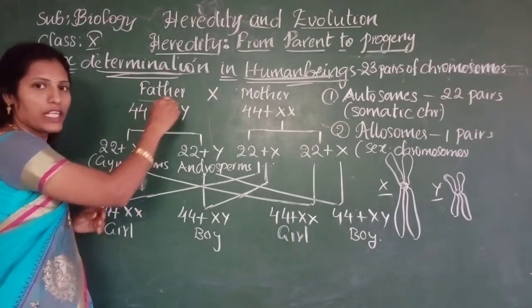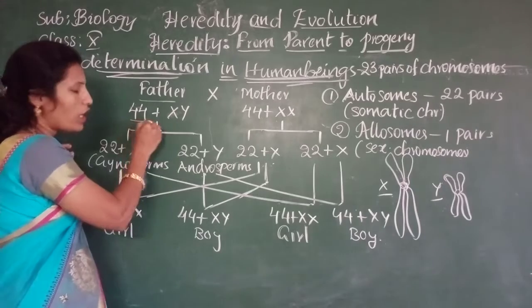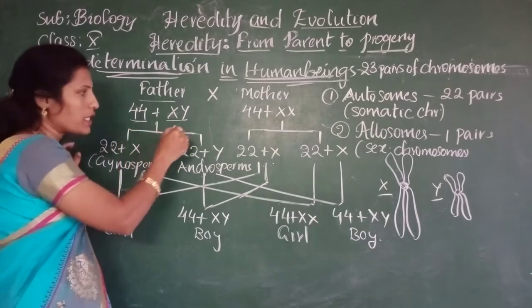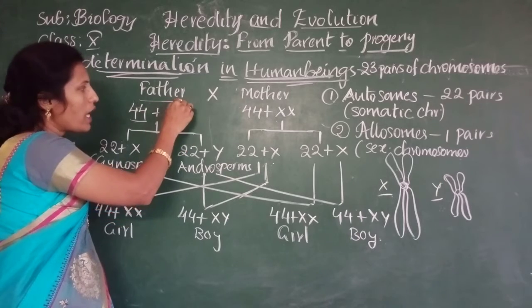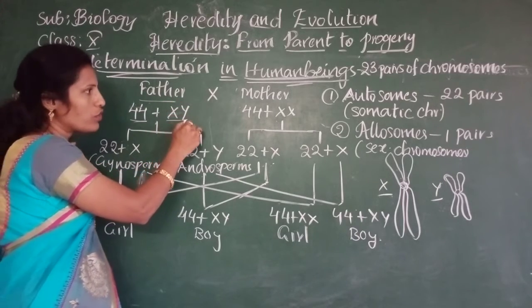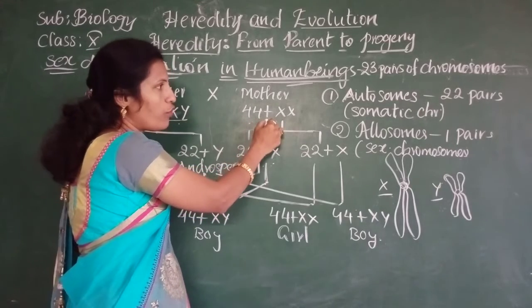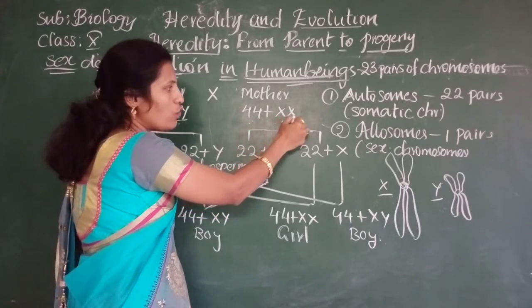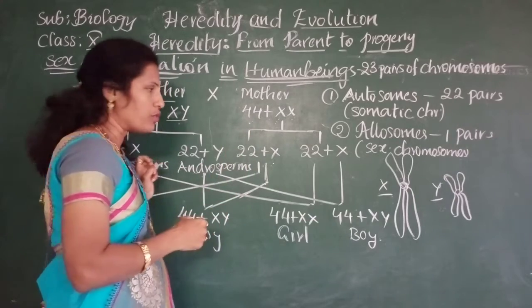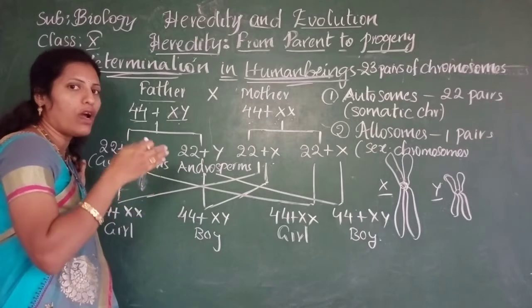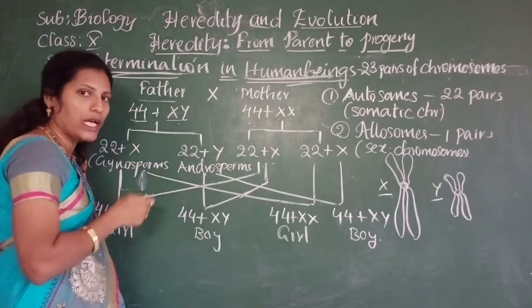Suppose, as we have 46 chromosomes, 44 are autosomes and one pair is allosomes, that is sex chromosomes. The father has one X and one Y chromosome, whereas in the mother, out of 46, 44 are autosomes and two X chromosomes are sex chromosomes. During gamete formation, we already discussed that only half of the chromosomes will enter the gametes.